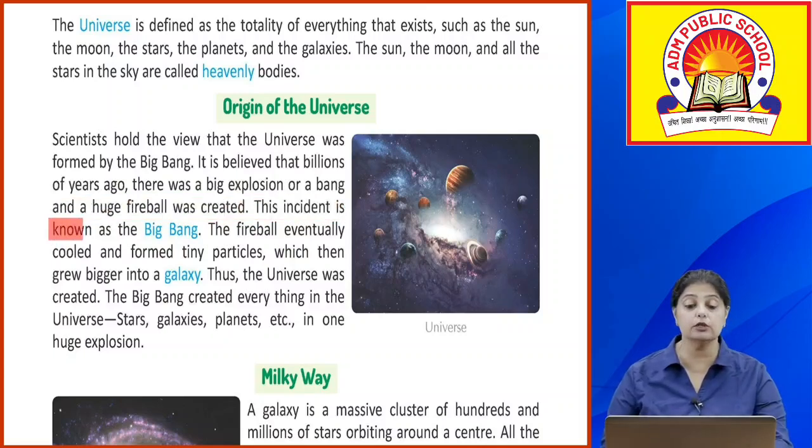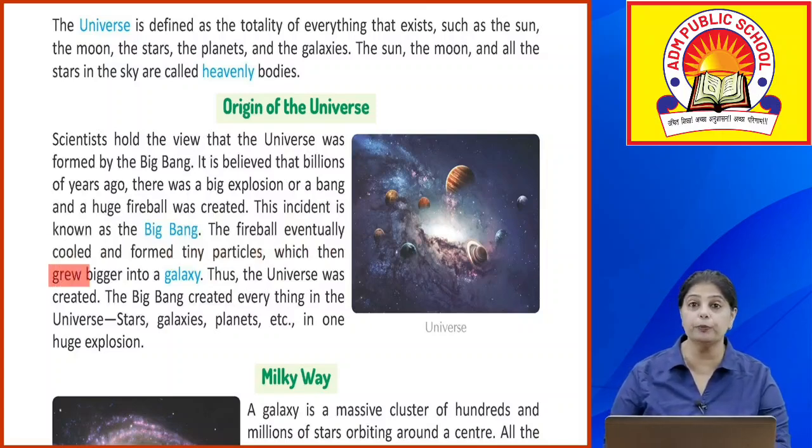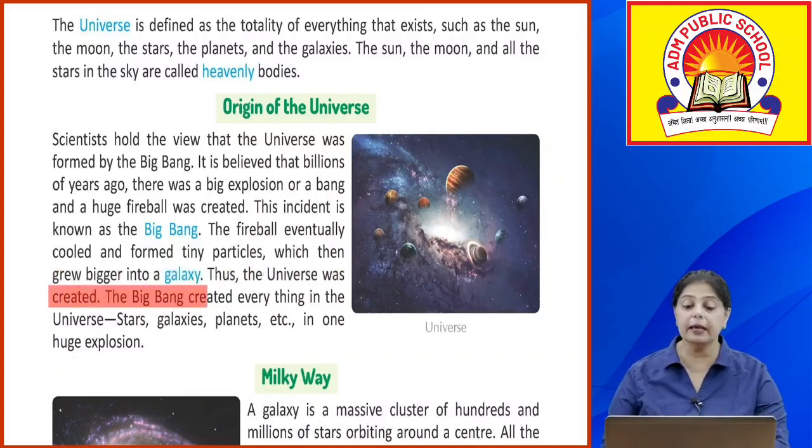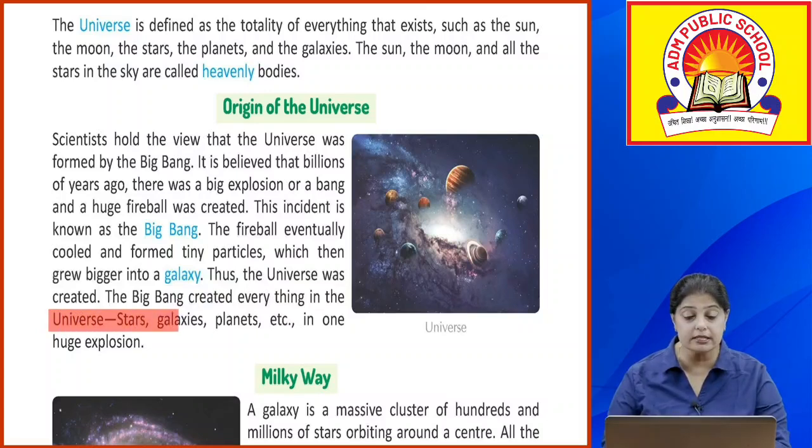This incident is known as the Big Bang. The fireball eventually cooled and formed tiny particles, which then grew bigger into a galaxy. Thus, the universe was created. The Big Bang created everything in the universe like the stars, the galaxies, the planets, etc.